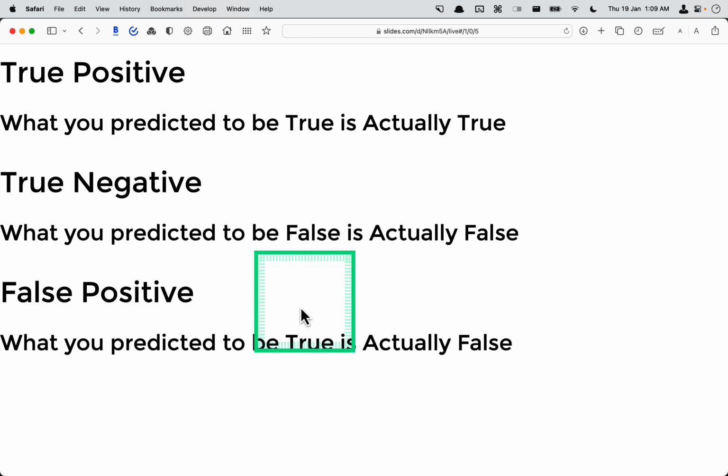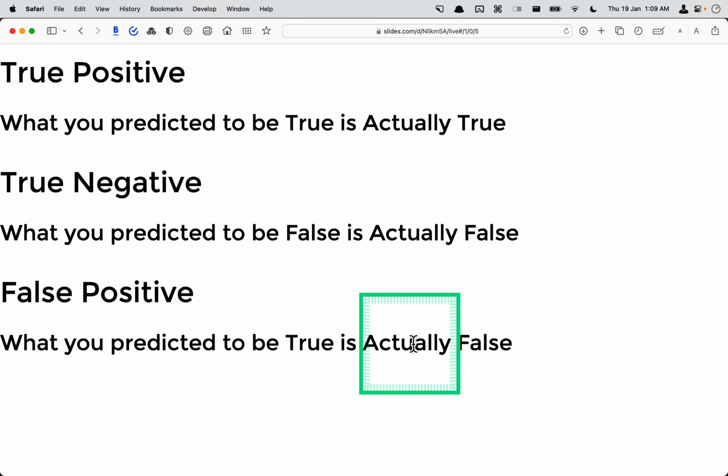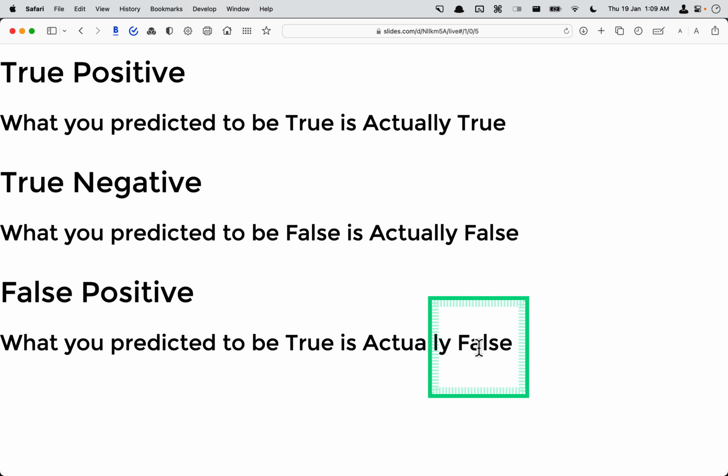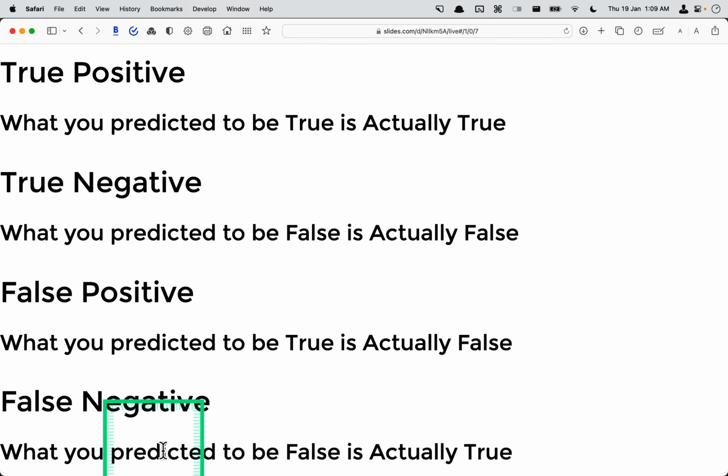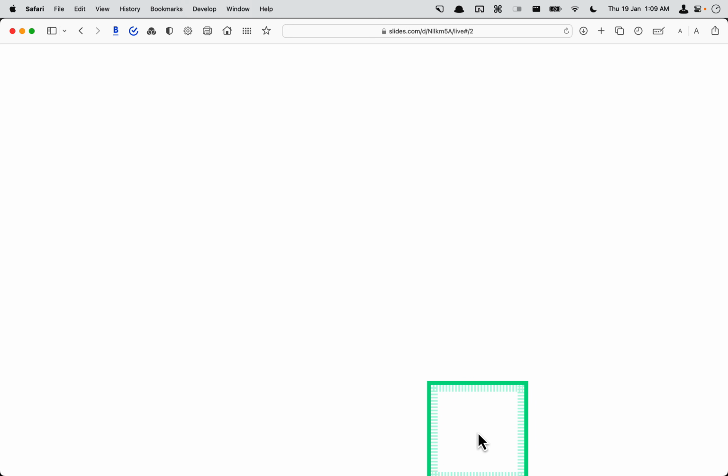Now false positive. What you predicted to be true is actually false. You predicted that something will happen, but in reality, after some time, or based on the data, we have realized that it was false, or it is false. And the last one is false negative. What you predicted to be false is actually true. So it's the reverse. In false positive, you predicted something to be true and it came out to be false. And in false negative, you predicted something to be false, but in reality it came out to be true. So we'll see it with some examples.